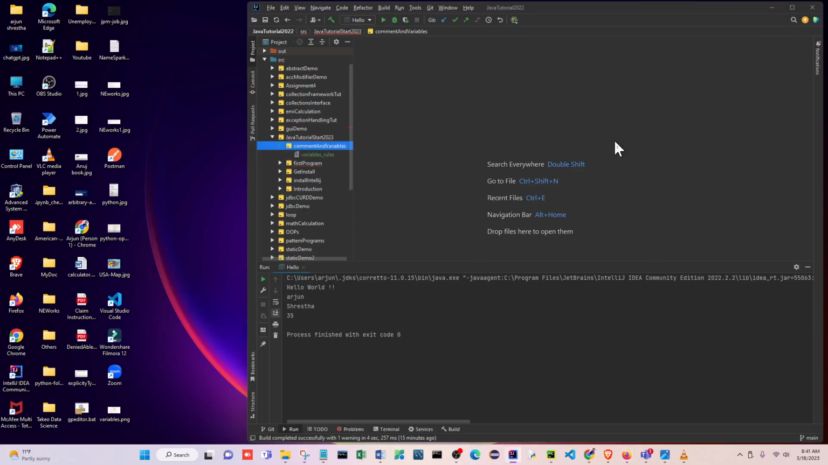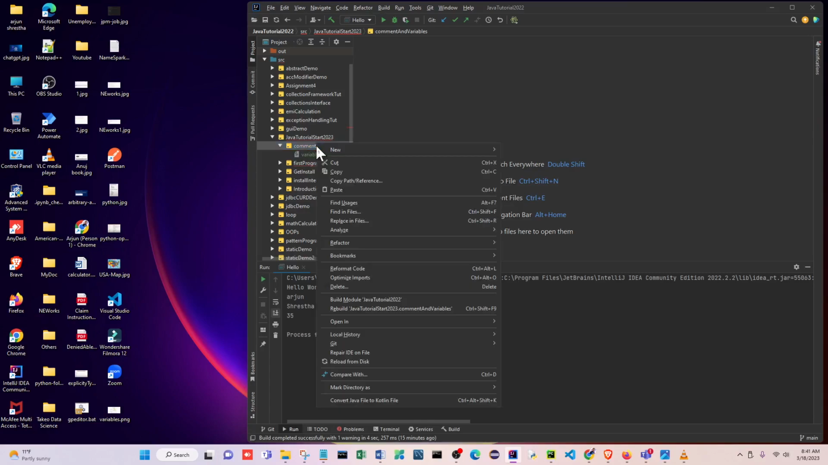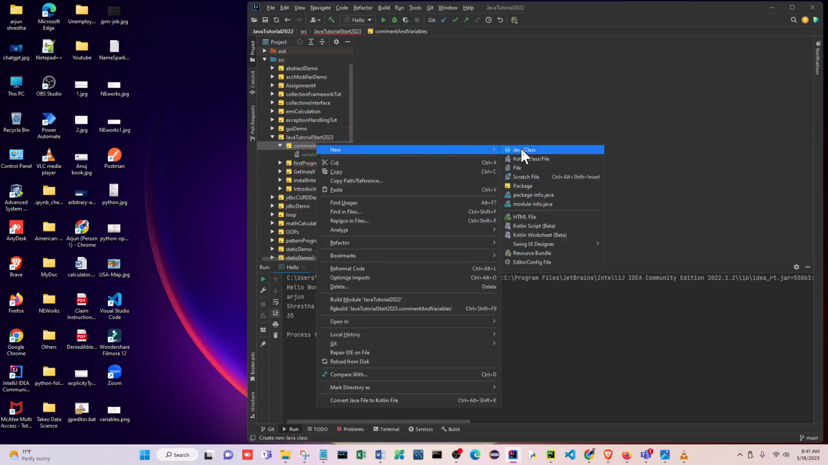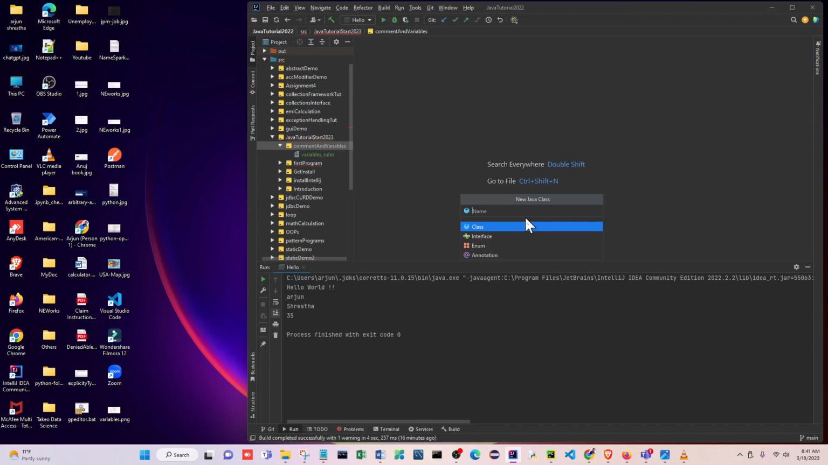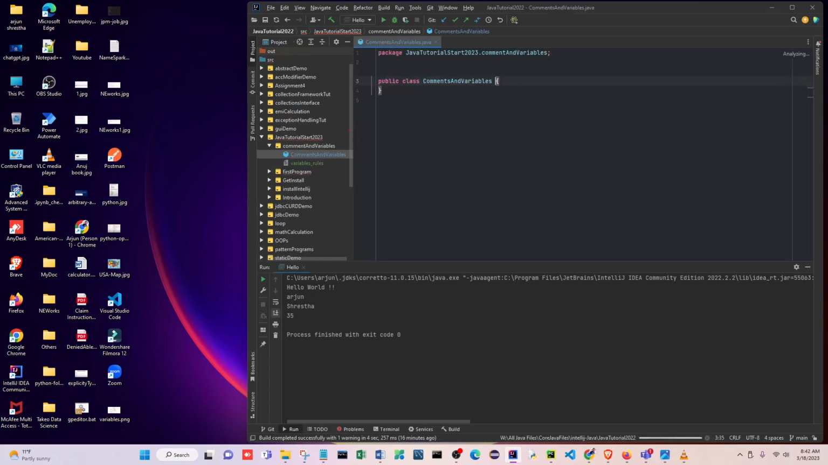I'm here now in IntelliJ. I will make one new class here. Right click, new, Java class. I put here comments, and I will also put variables, something like that. Both you can do. This is our comments and variables class.